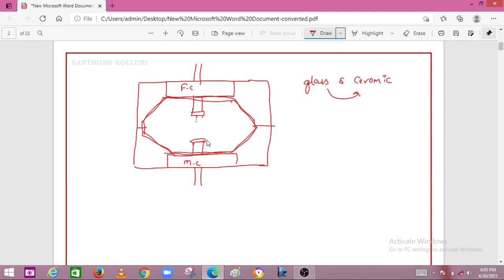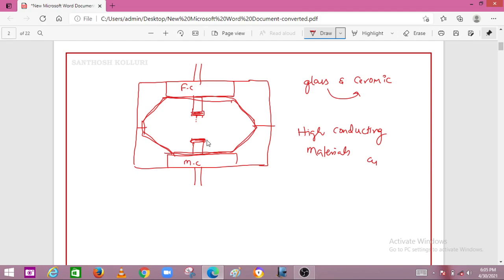In this vacuum circuit breaker, the fixed contact and the moving contact are made up of highly conducting materials, such as copper.